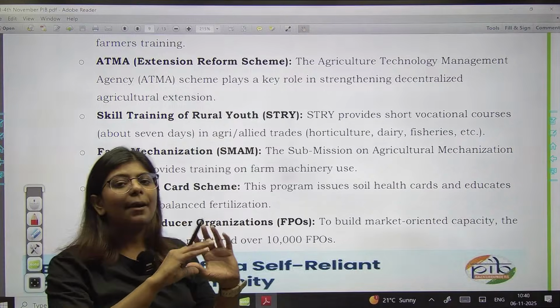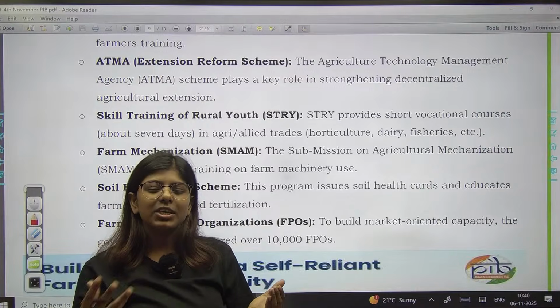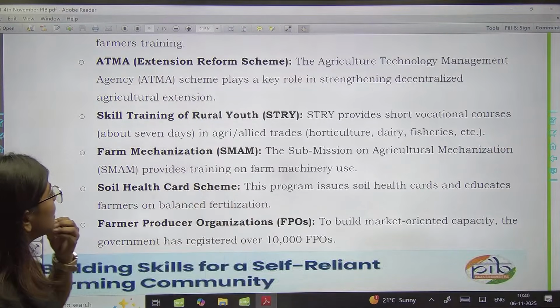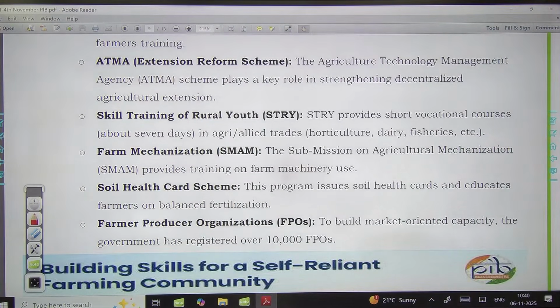level. Whatever agricultural research is done at the district level, this ATMA scheme is oriented for that. Then we have skill training among the rural youth,